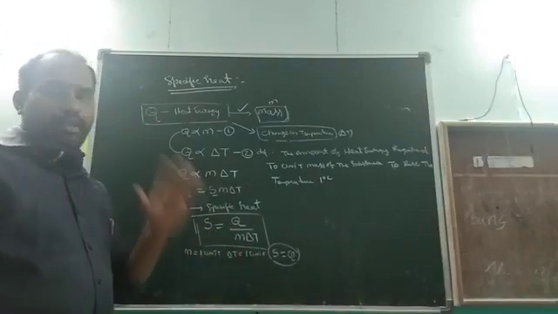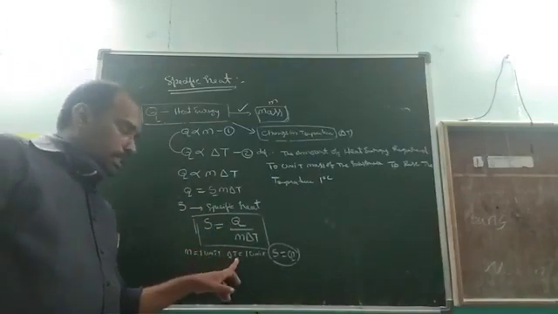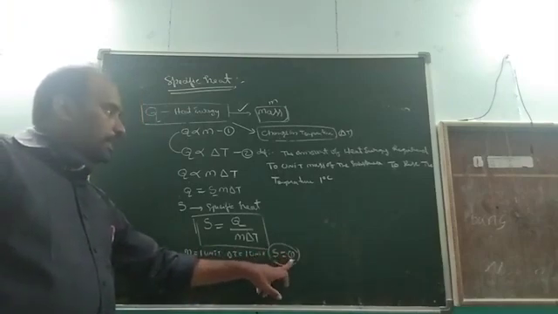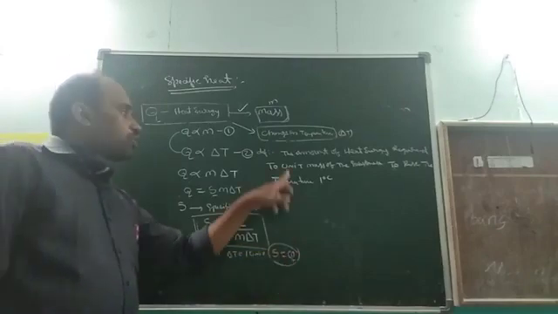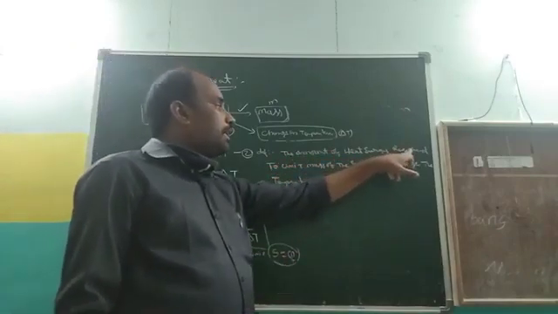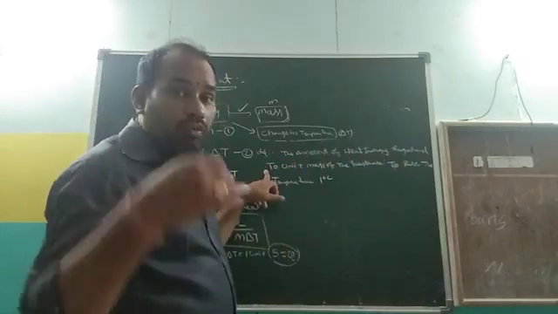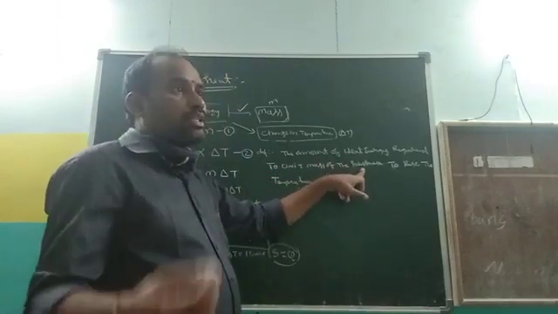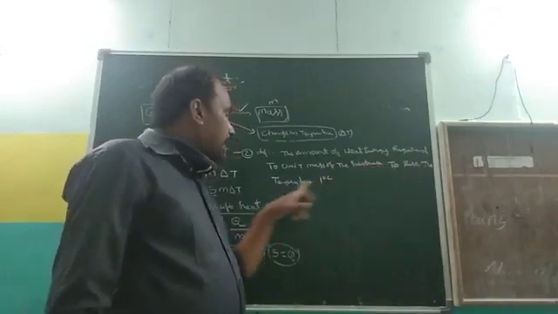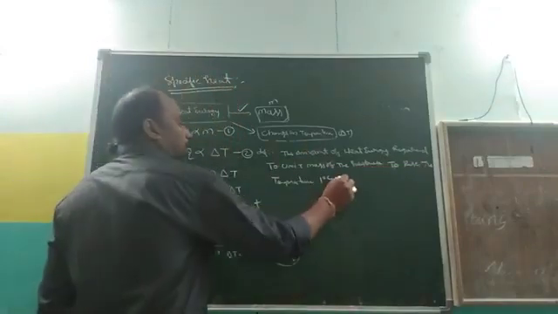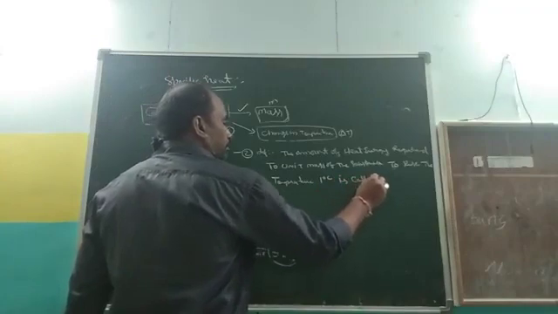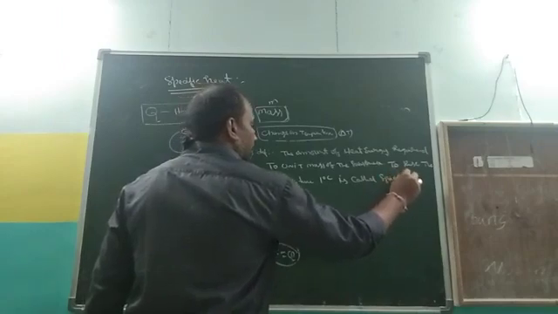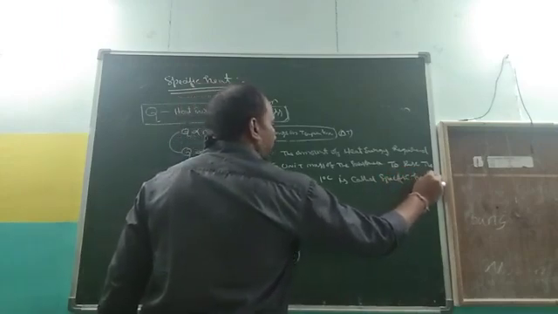From that formula I have defined it. The numerator and denominators are taken as 1, then S = Q. S is nothing but specific heat. Specific heat is the amount of heat energy required for unit mass of the substance to raise the temperature by 1 degree centigrade. That is called specific heat. Are you clear?